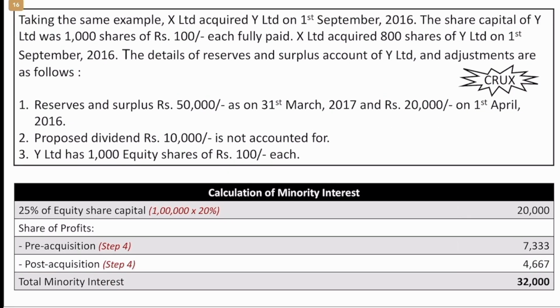Taking the same example, we are just continuing so that we will understand it easily. Now let us try to understand how to calculate this. First thing, when it comes to minority interest, first look at the share capital itself. So we know that the minority shareholders hold how much? 20%. So 1 lakh is the share capital, 80% is held by the holding company, or the majority shareholders. Remaining 20% is with the minority. So 1 lakh into 20% will be 20,000.